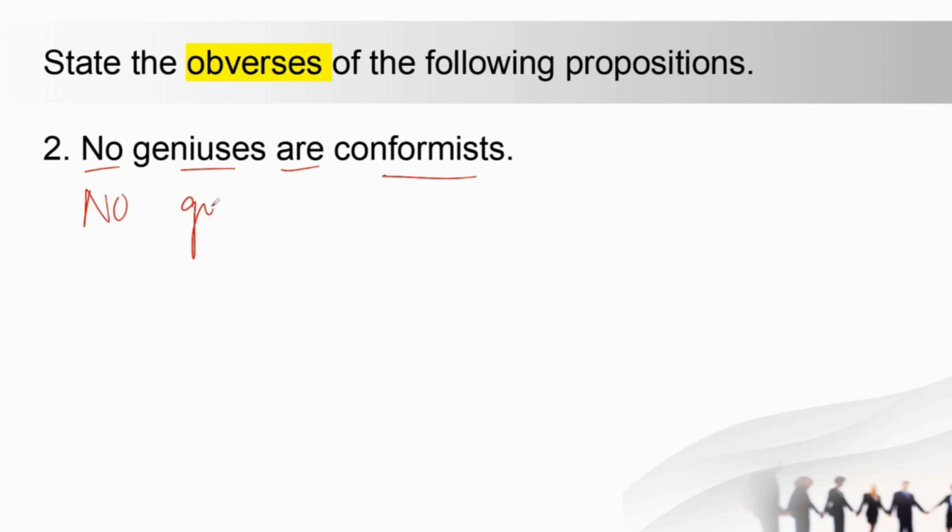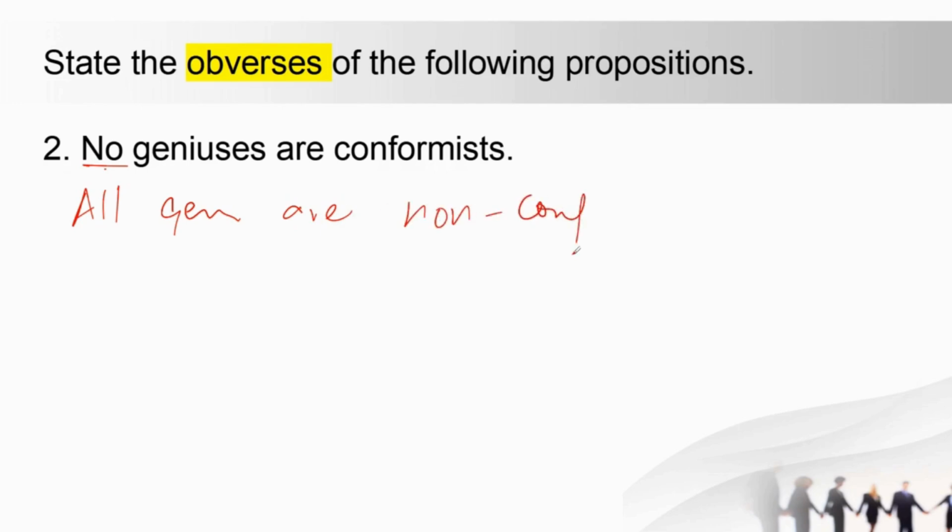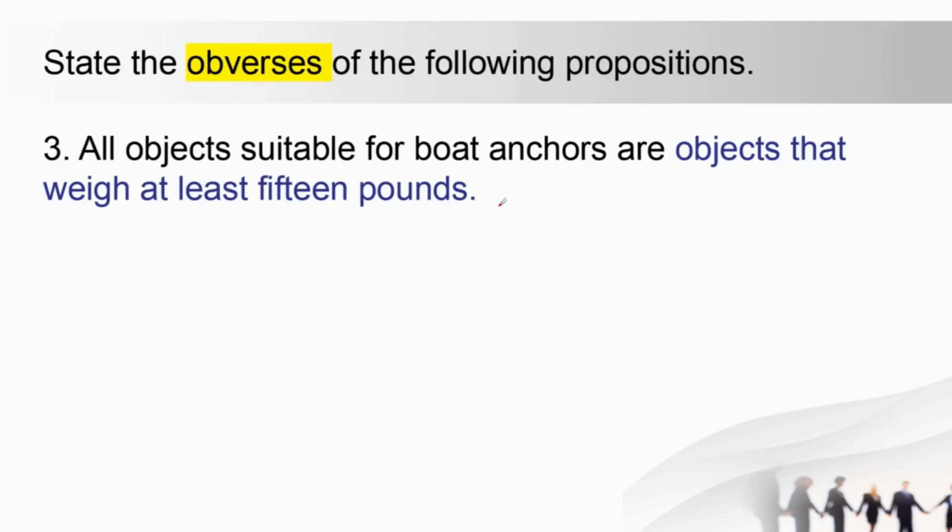Sorry, here it won't be no, it will be all. All genuses are, and then non-conformist. So if we write conformist, then since it was no we changed it to all, and we replaced the predicate with non.